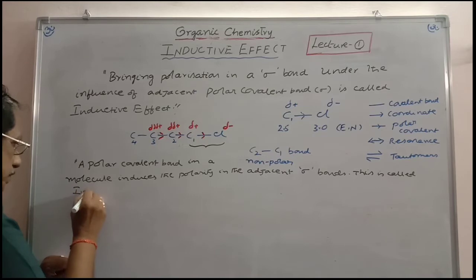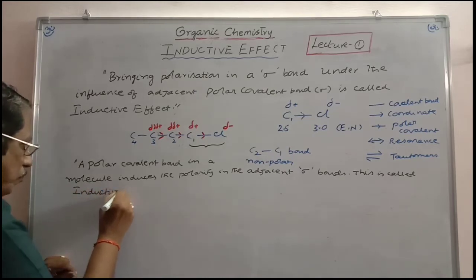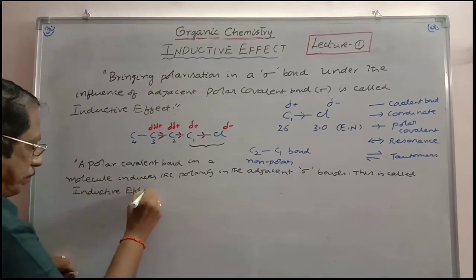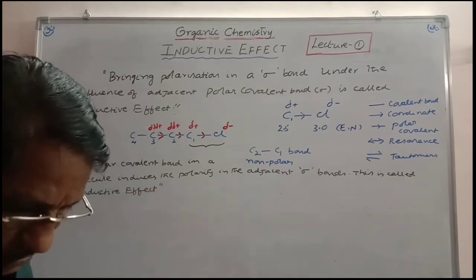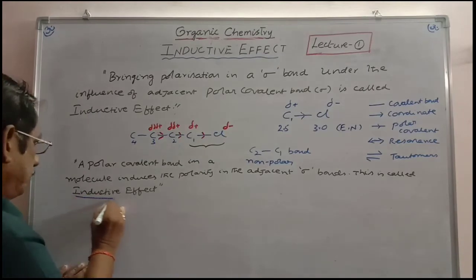This is called inductive effect. In this way, you can define the inductive effect in another angle.